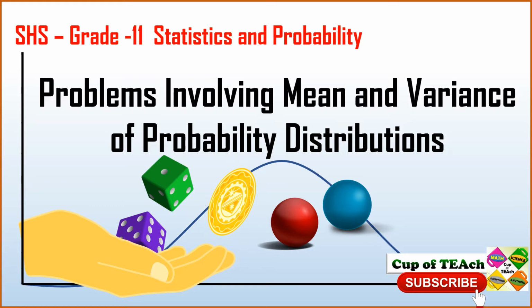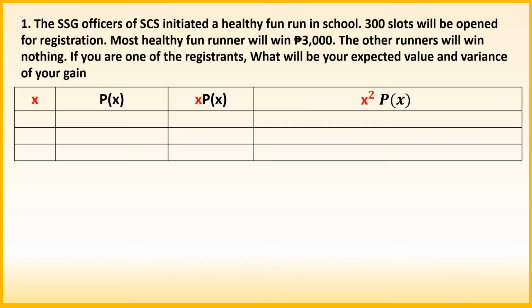This time I'm going to teach you how to solve problems involving mean and variance of probability distributions. Problem number 1. The SSD officers of SCS initiated a healthy fun run in school. 300 slots will be open for registration. Most healthy fun runner will win 3,000 pesos. The other runners will win nothing. If you are one of the registrants, what will be your expected value and variance of your gain?